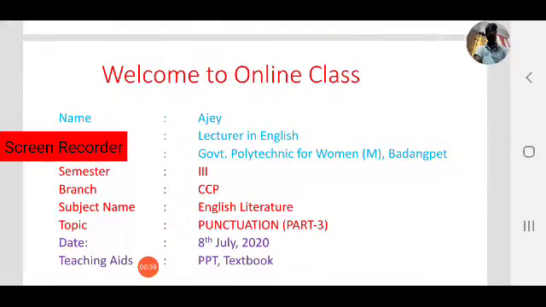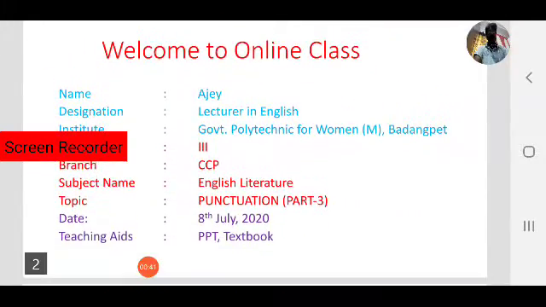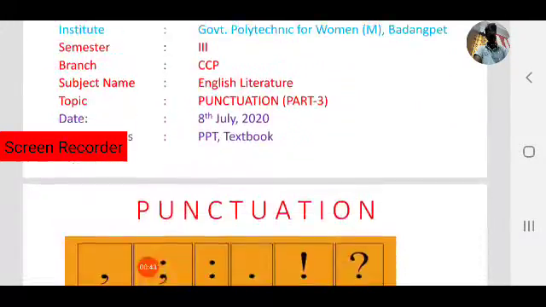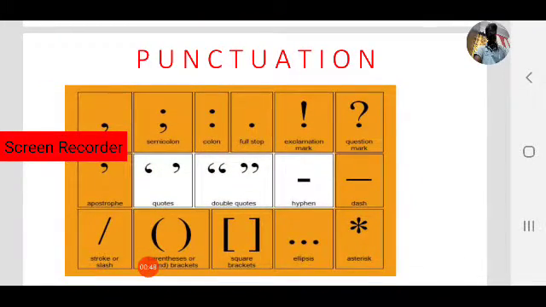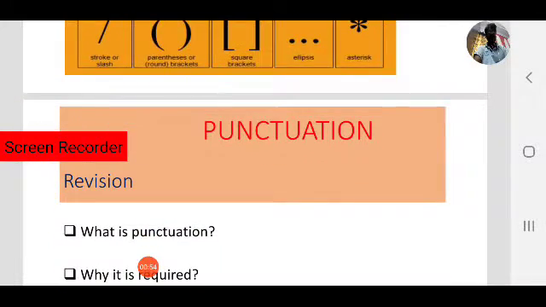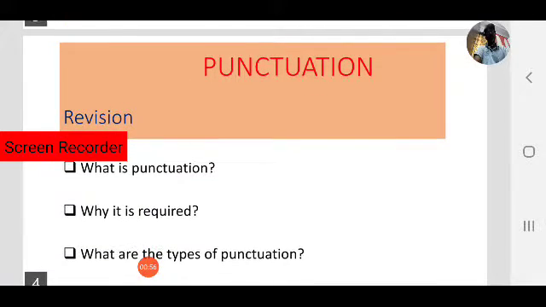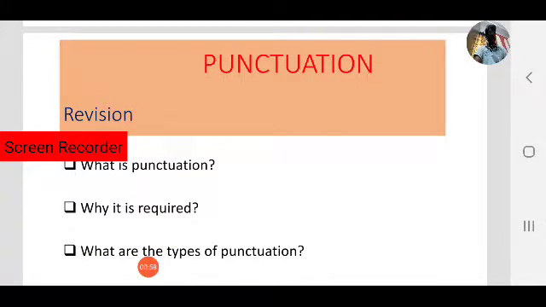It's a part of the third semester syllabus. Punctuation is very important in English writing. We have learned what punctuation is, why it is required, and what the types of punctuation are.